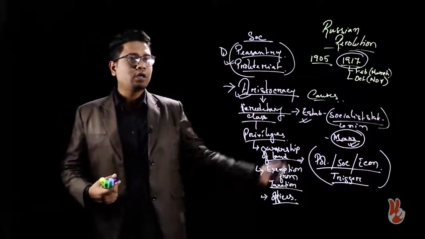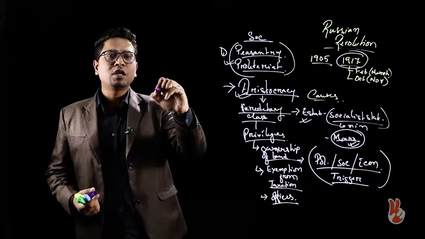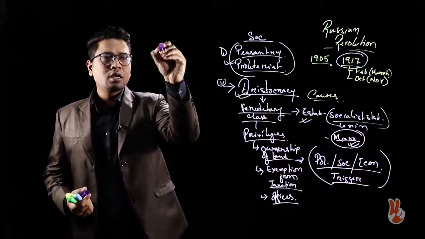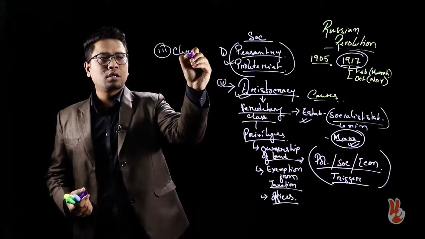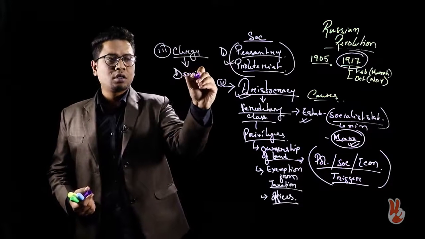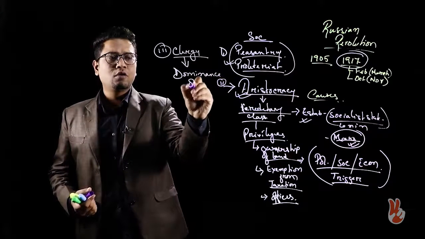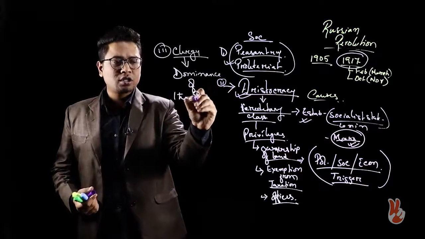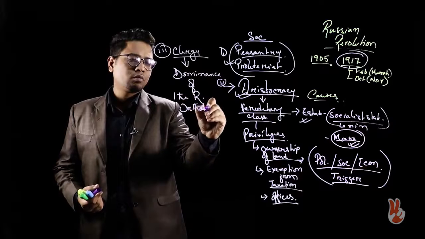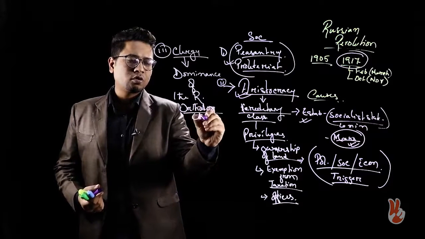Now, moving forward, there was another element within Russian society. So, number 1, number 2, and number 3 is the clergy, and the dominance of the Russian Orthodox Church.